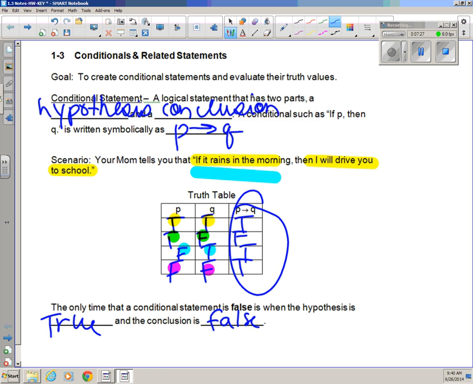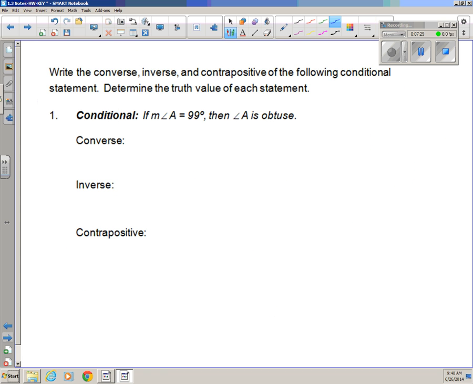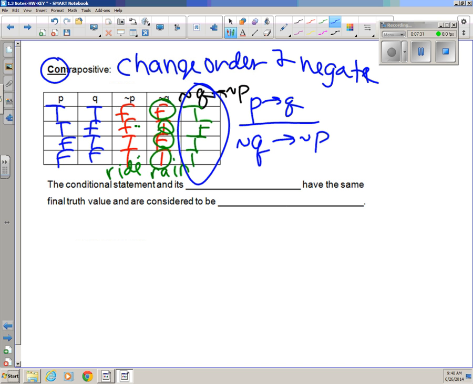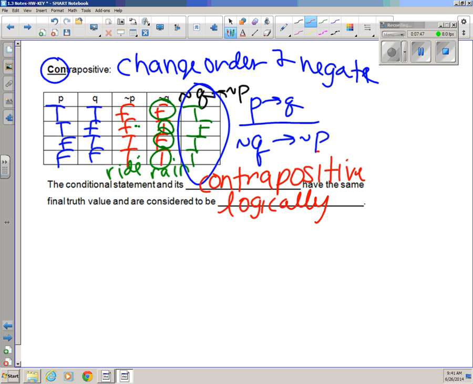So the conditional statement and its contrapositive have the same final truth value. Because of this, they're considered to be logically equivalent. Did I spell it right? EQUIV. Yes, I did.